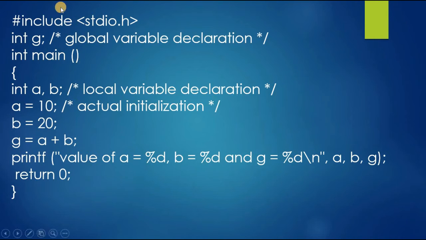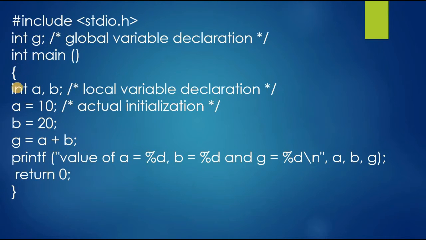This is a program. In this program, after the preprocessor command, we declared an integer variable, which is a global variable declaration. We declared a global variable here before starting our main function. Before starting the main function, we declared the global variable int g. Int g is our global variable.